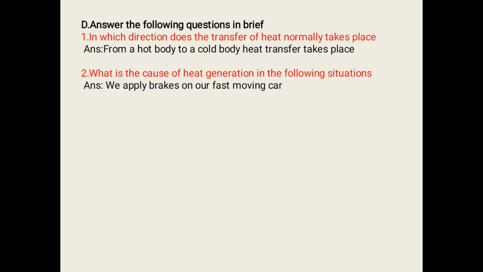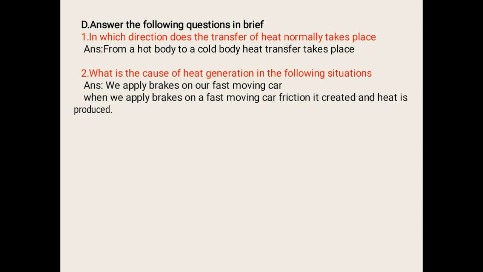We apply brakes on our fast moving car. When we are applying the brakes, when we travel in a car, then we can observe that heat is produced. So how is this heat produced? What is happening here actually? When we apply the brakes on a car, the friction is created, and because of the friction, heat is generated.